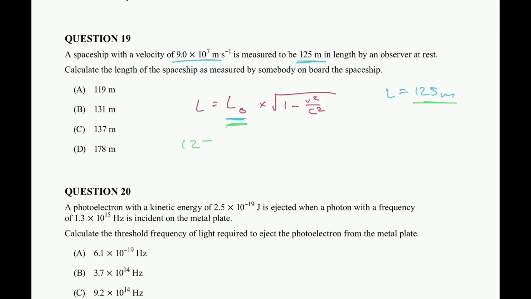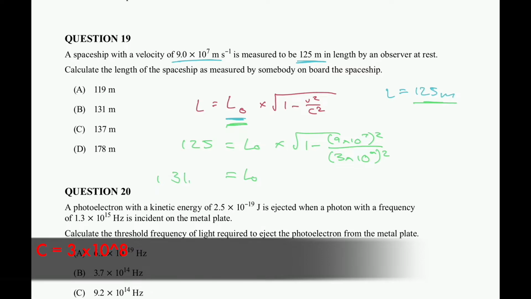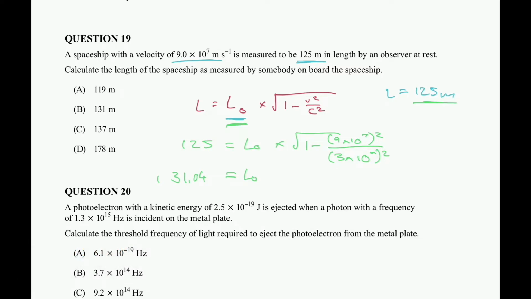So we have 125 is equal to L0 multiplied by the square root of 1 minus, on top, v squared, 9 times 10 to the 7 squared, over 3 times 10 to the 8 squared. And then I will rearrange that and substitute it, and I get my L0 as 131.04, and that's going to be option B as the correct answer.